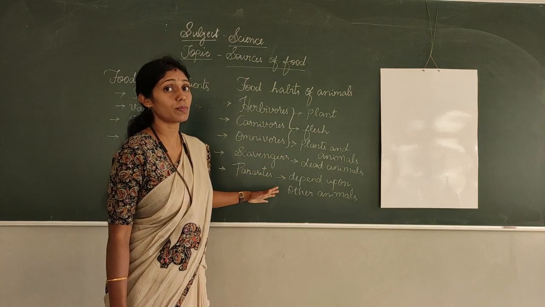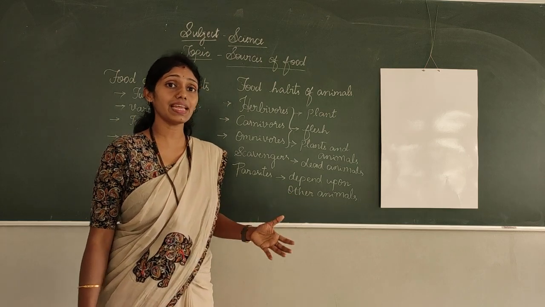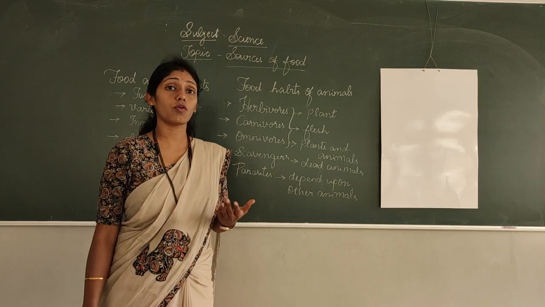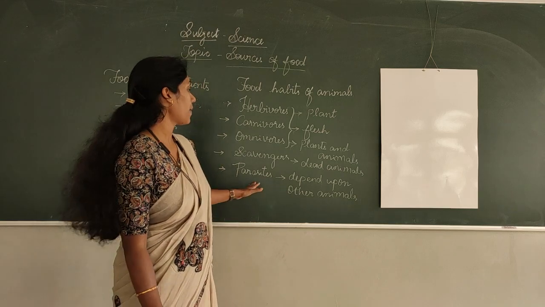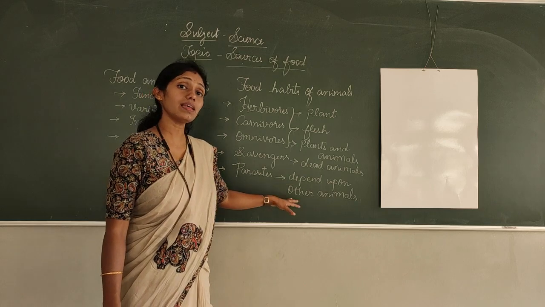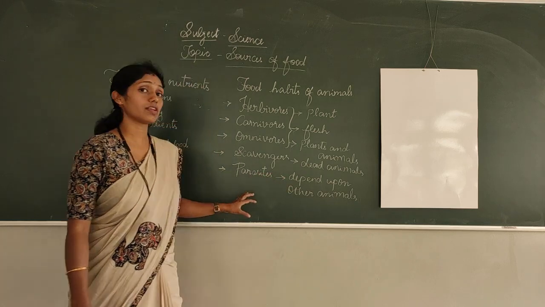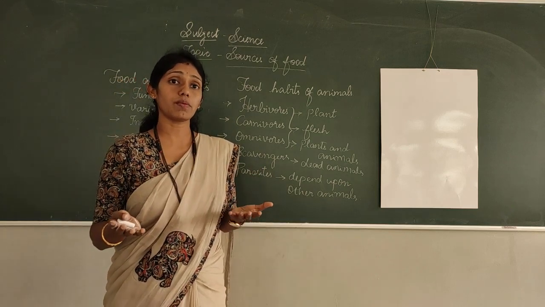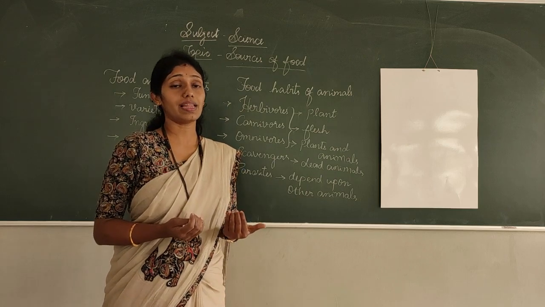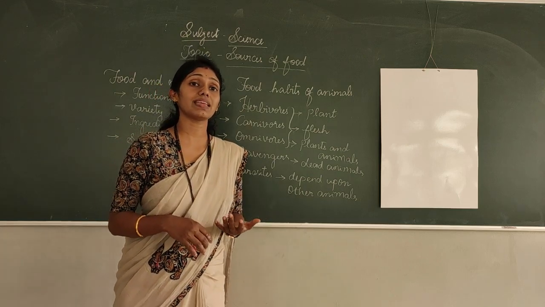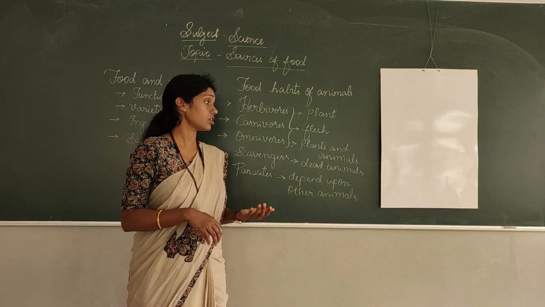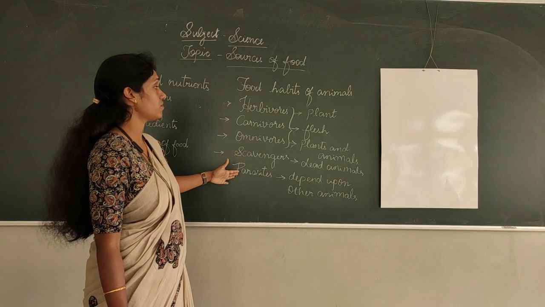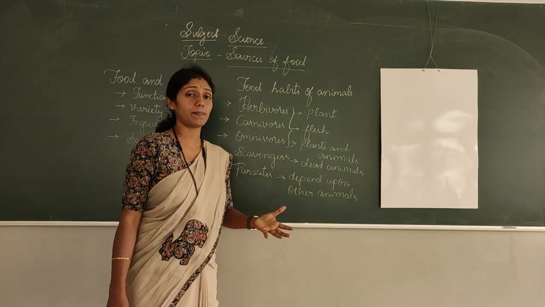Parasites, as I told you, mosquito is a parasite, and then leech, fleas, tapeworm, roundworm. These are the examples for the parasites which depend upon other living beings. These parasites will live both outside, on the body of the animal, and inside the body, like tapeworm and roundworm which are present inside the body of the animals. Got it? So this is the classification of animals we have done depending upon the food habits.